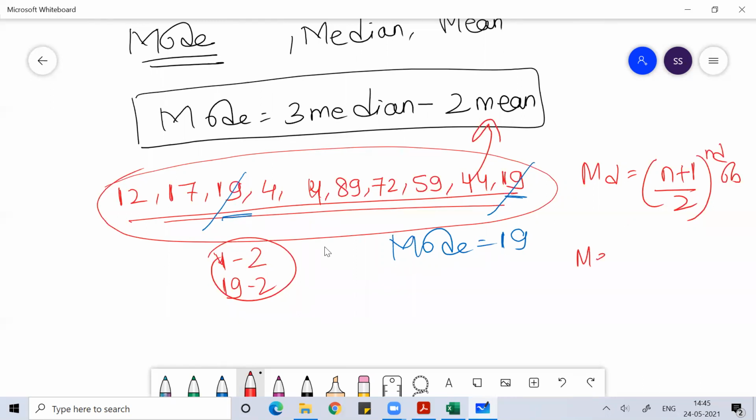Similarly, you can get the arithmetic mean by using the formula: arithmetic mean is equal to the sum of data divided by the number of data. With that, you will get the arithmetic mean also. Once you get the arithmetic mean and the median, you can simply find the mode. Mode is equal to 3 median minus 2 mean. Okay.